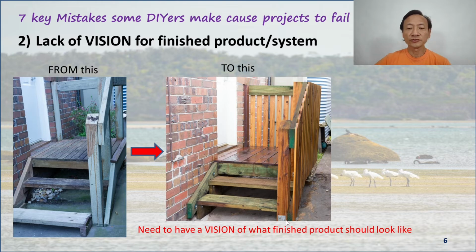So my vision for the solution is to use cypress pine post because it is naturally termite and weather resistant, and to use Merbau timber floorboards because that is also naturally termite and rot resistant, and I only use treated pine timber where there's no substitute timber I could use. So I used it on the side rails, on the steps, on the joists, and on the side rails up here. The pickets are also cypress pine.